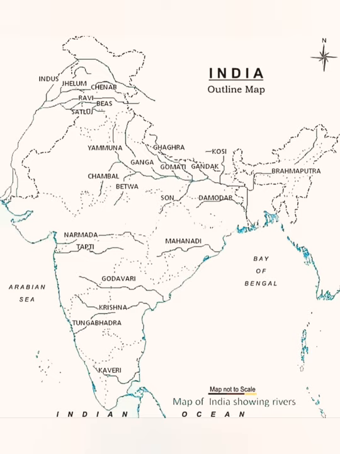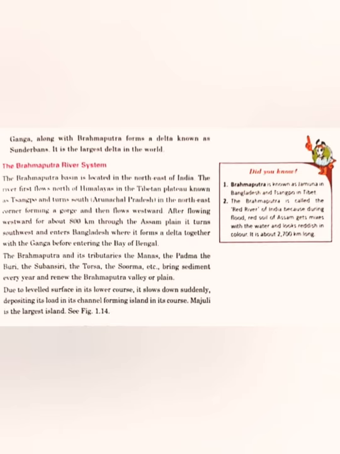Next river system is your Brahmaputra river system, and it is also very important. This river has two names. It is known as Jamuna, with a J, not Yamuna. Its name is Jamuna in Bangladesh, while in Tibet, China, it is known as Zangpo. So there are two names of this particular river, and it is also known as the Red River. The reason is that the flood brings the red soil from Assam, and the river water gets colored.